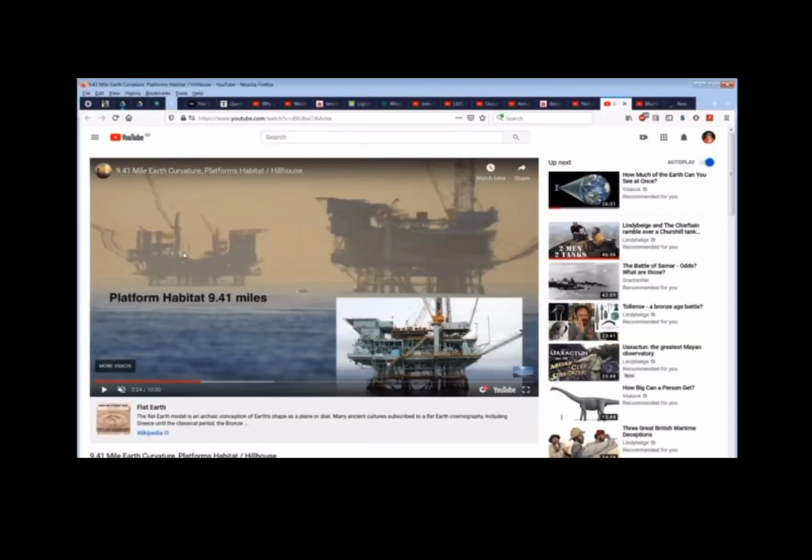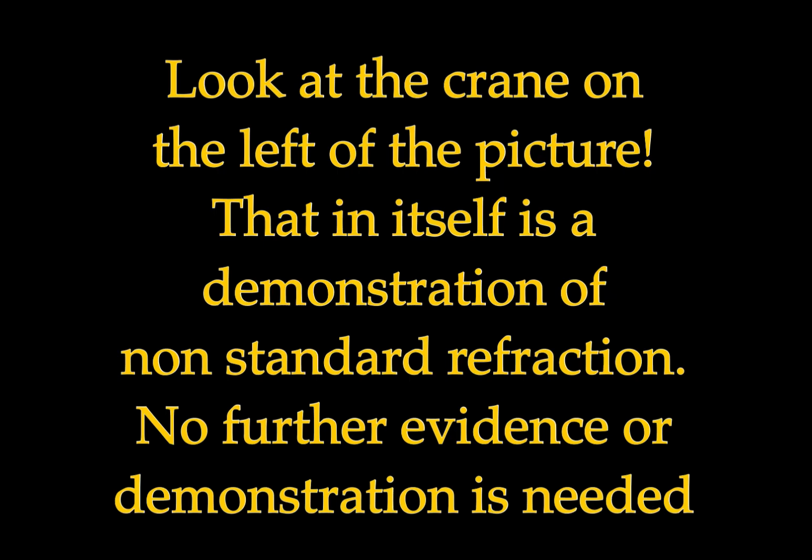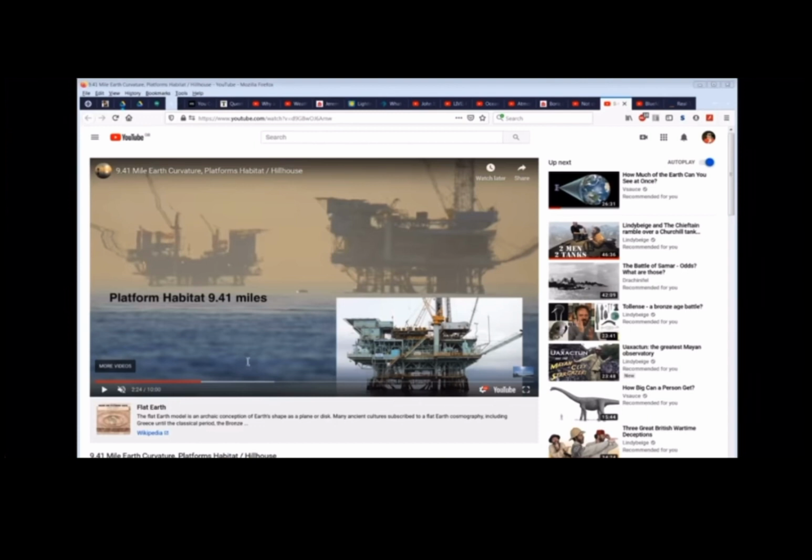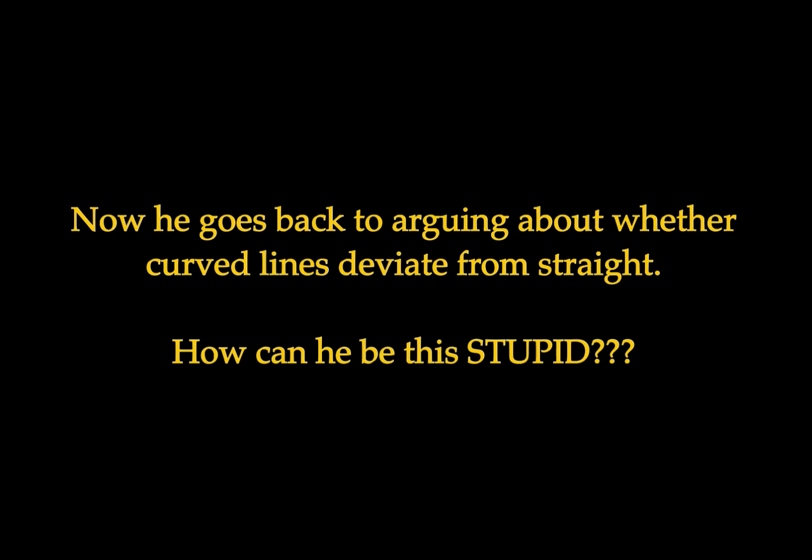The point Rumpus needs to demonstrate is that this is non-standard refraction. Otherwise, he can't add any amount of refraction he wants. It is not non-standard refraction. What you're looking at here is negligible refraction. There is no evidence of non-standard refraction.